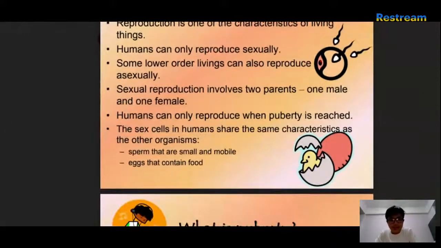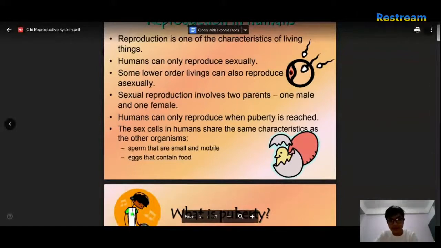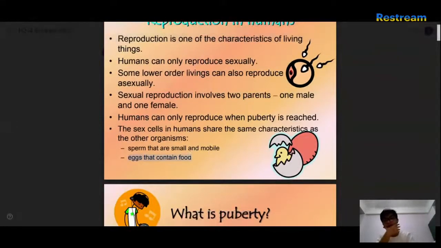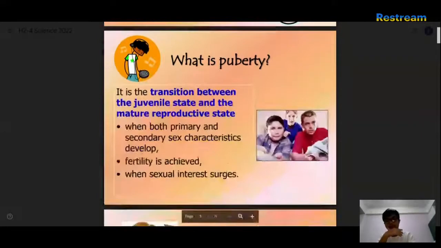The sex cells in humans share the same characteristics as the other organisms. Sperm that are small and mobile, and eggs that contain food. Oh, I actually didn't revise this part. Okay, what is puberty? It is the transition between the juvenile state and the mature reproductive state.